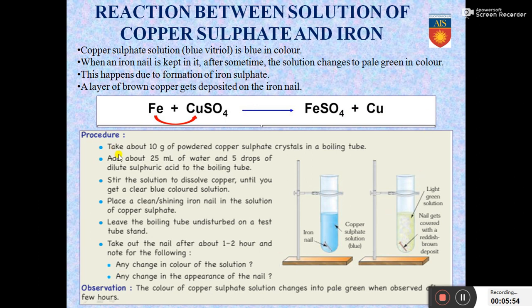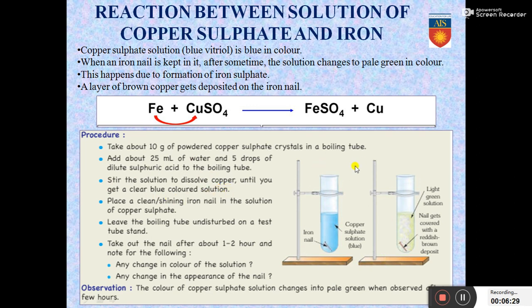What are we doing in this activity? Take about 10 grams of powdered copper sulfate crystals in a boiling tube. So copper sulfate is obtained as crystals in the laboratory. So 10 grams of copper sulfate is being taken in a test tube or a boiling tube, and 25 ml of water and 5 drops of dilute sulfuric acid is added to it. Water and dilute sulfuric acid is available in the laboratories. So in the boiling tube they are added. Stir the solution to dissolve copper until you get a clear blue colored solution.